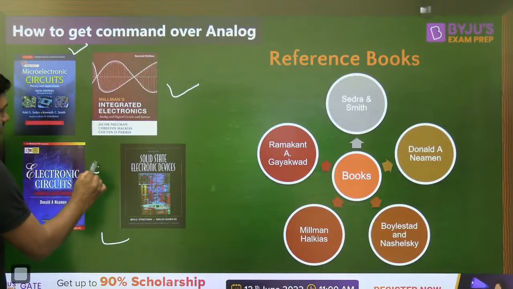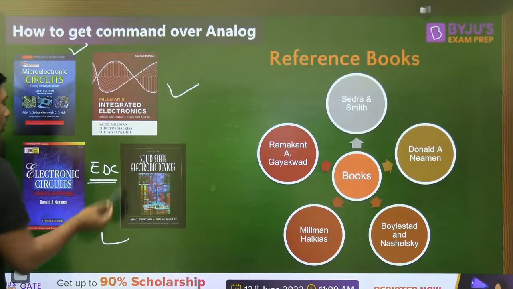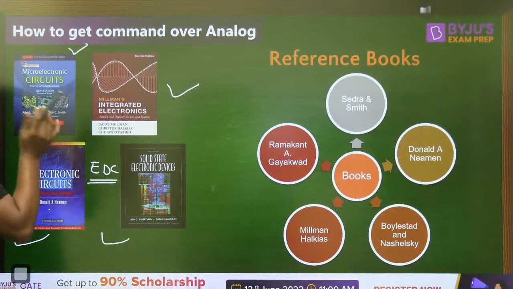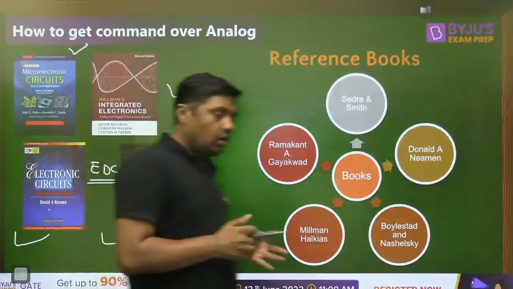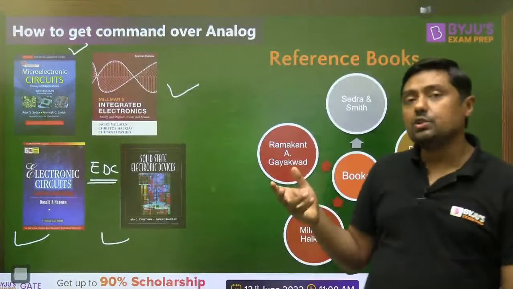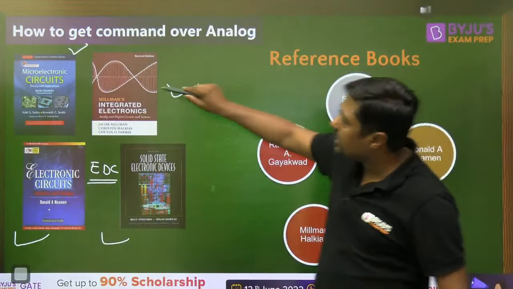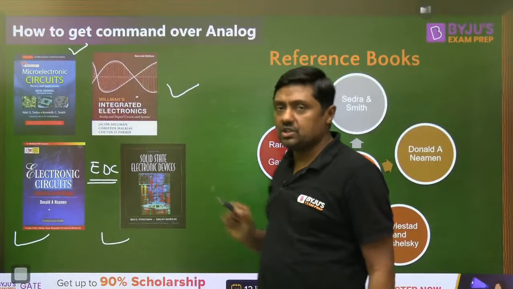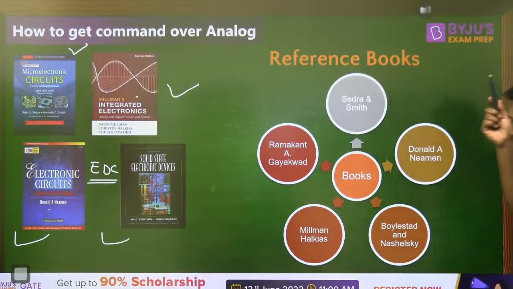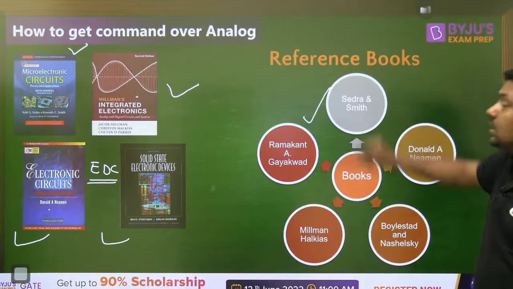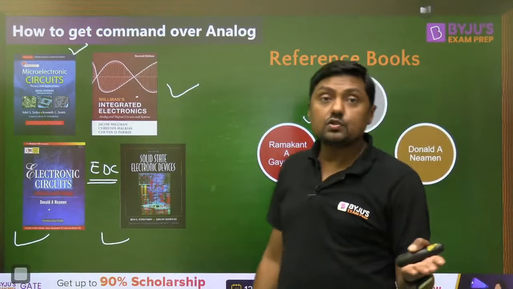Normally we are using these books for what? EDC. For electronics students, Neamen and Streetman Banerjee are required to cover EDC. If you want to cover only analog, for example electrical or instrumentation branch students, then simply Millman Halkias and Sedra Smith. Now in some colleges, for a subject like operational amplifier, we have the book Gaikwad, Boylestad and so on.